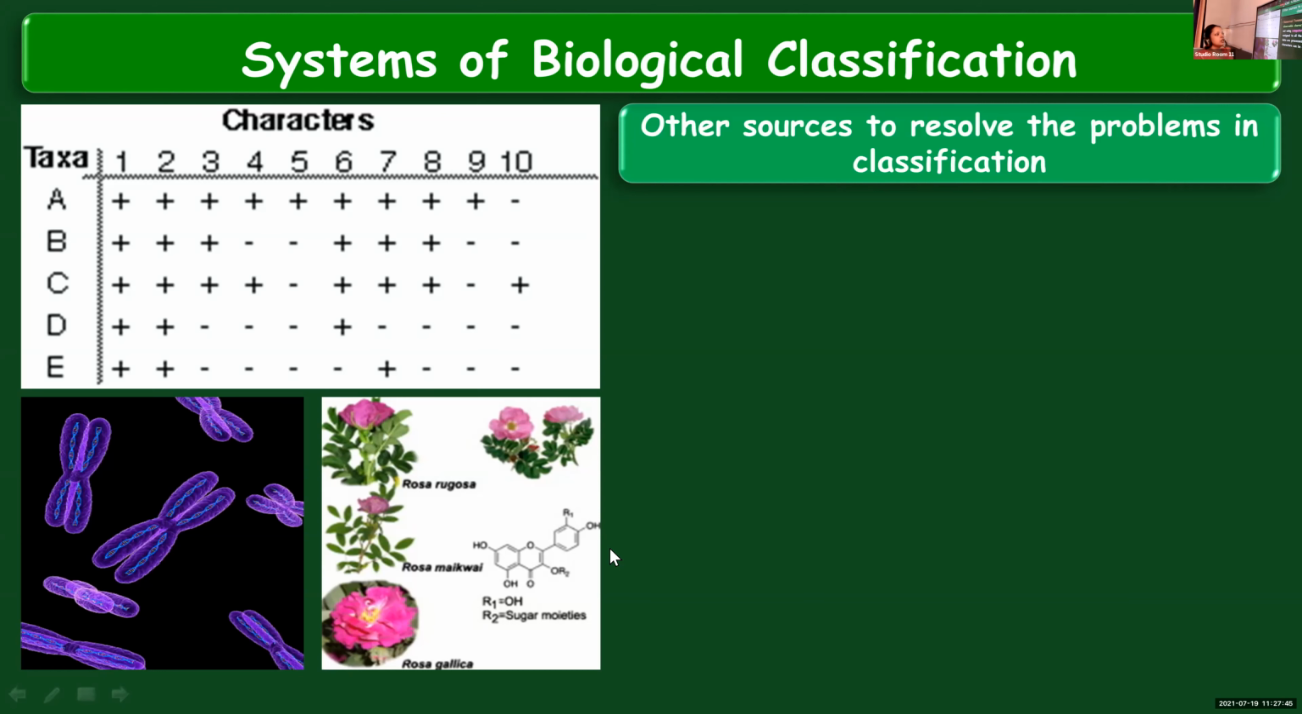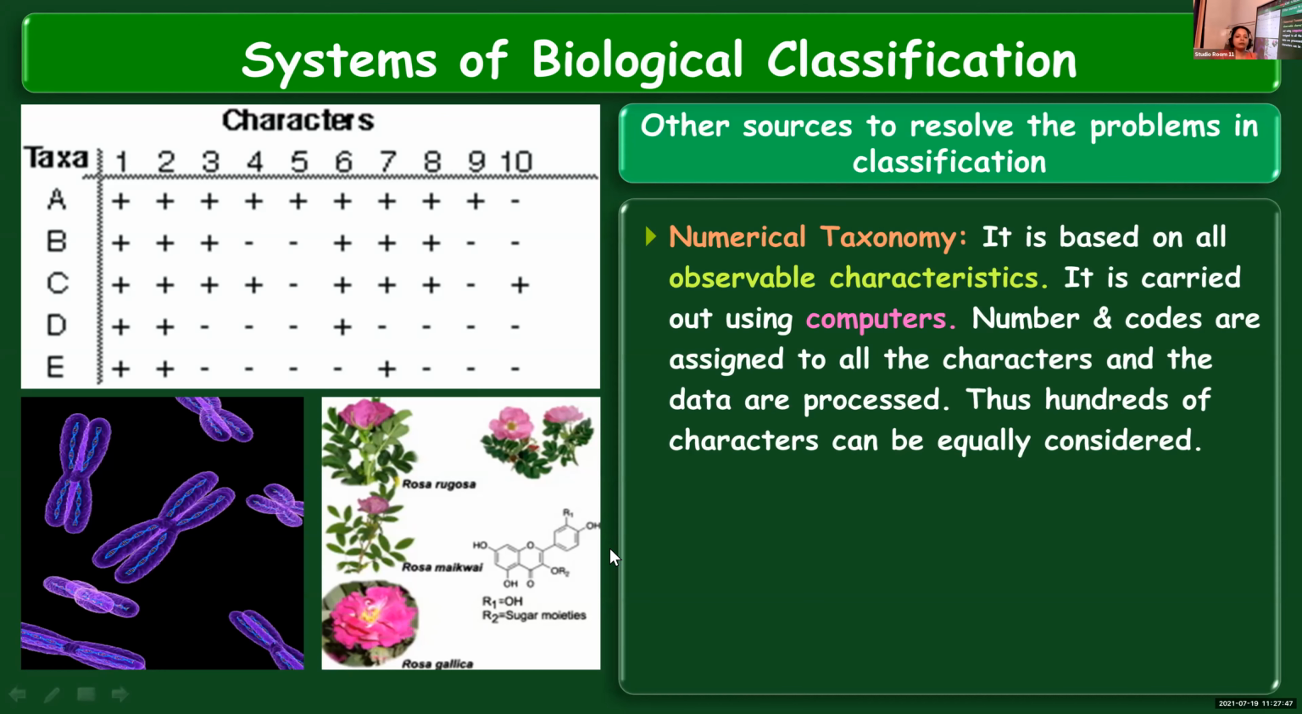The first one is numerical taxonomy. We learned about some of the systems of classification, and now we are going to see the different sources from where scientists take help to carry out classification. Numerical taxonomy is based on the observable, external characters. It is carried out with the help of computers, so computers are made use of in carrying out numerical taxonomy.